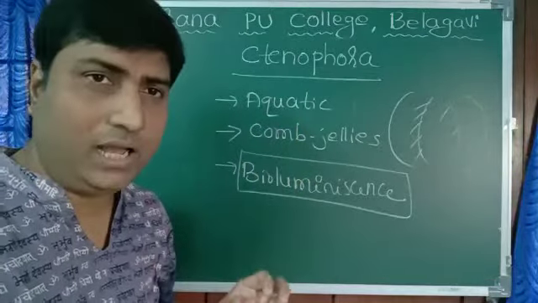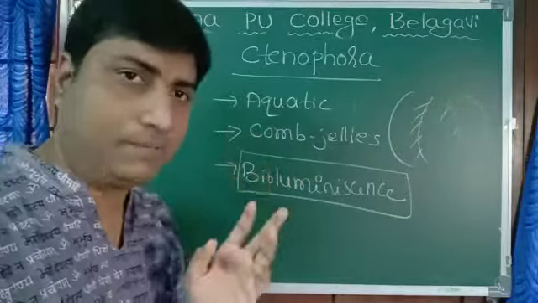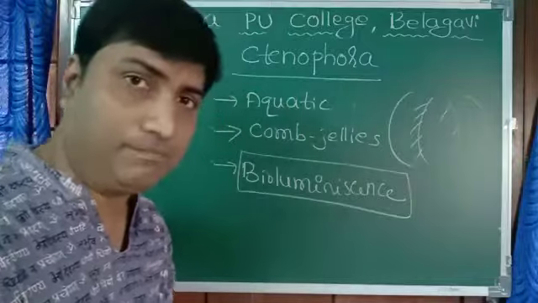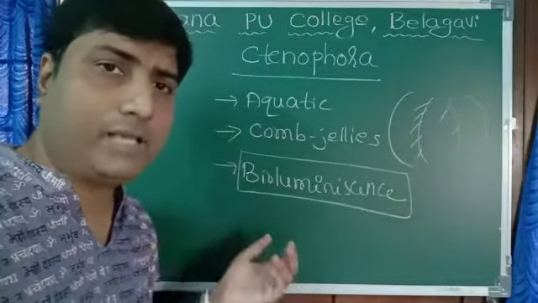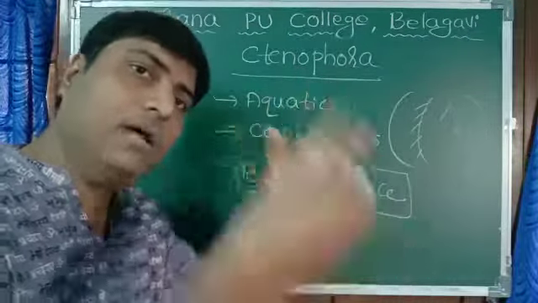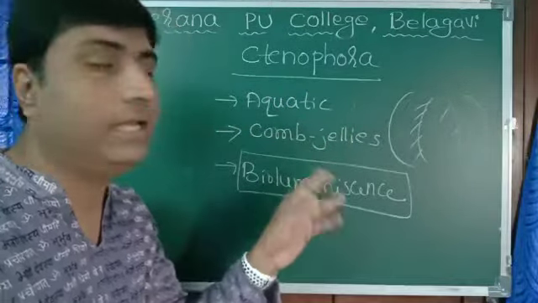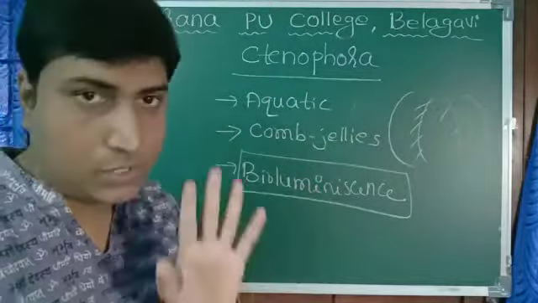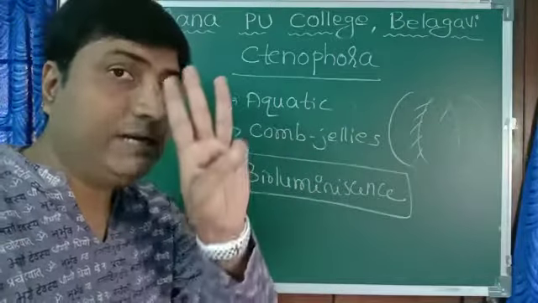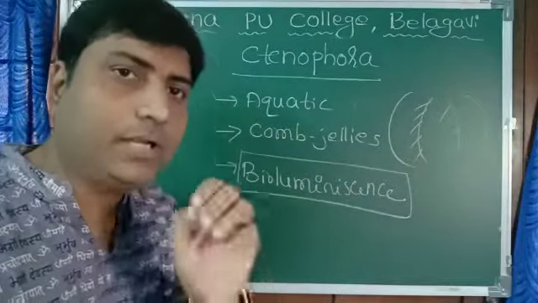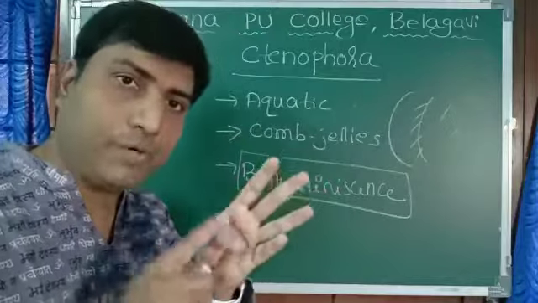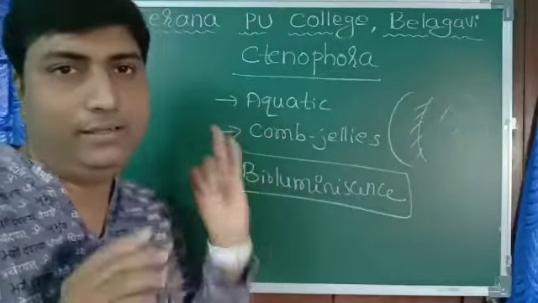In Ctenophora we have very few examples. They are considered a minor phylum. Minor phylum means we have very few examples. Some consider them under Coelenterata itself, but here we are studying them separately. That is about Ctenophora. So totally we have studied the typical or important characters of three phyla: Porifera, Coelenterata and Ctenophora.